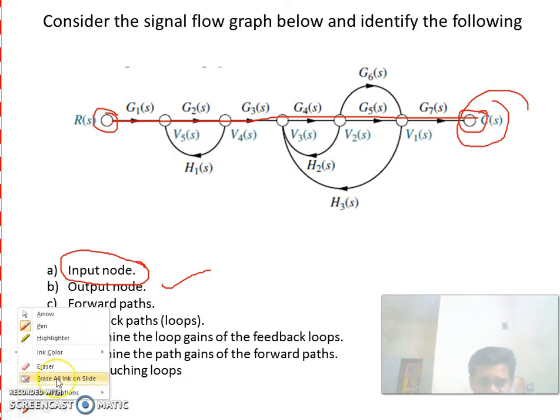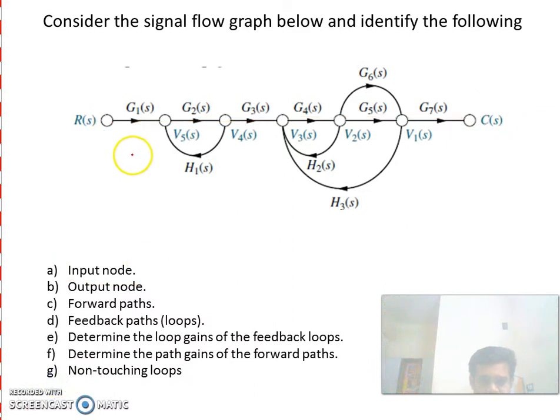This is one forward path, input to output. So we'll check whether any other possibility is there. Next possibility is, this is the second forward path.